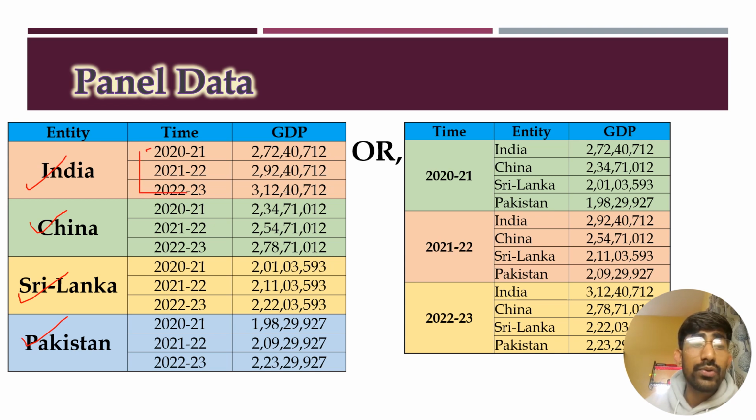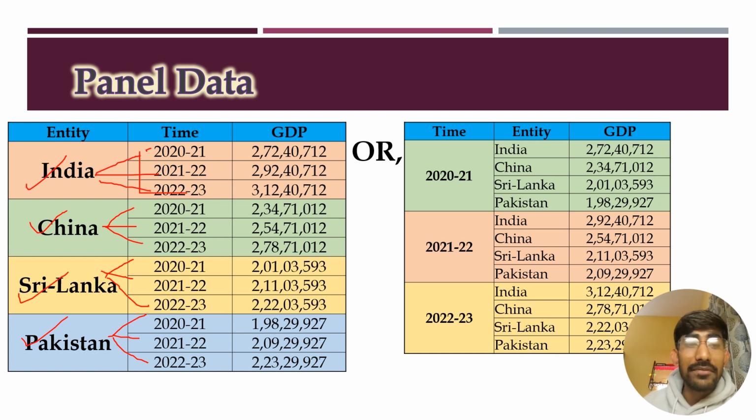2021 to 22-23. So we are collecting the data of India in the year 2021, and again 21-22 and 22-23, and again for China the same time periods, and for Sri Lanka the same three time periods, and for Pakistan again the same three time periods, and we have collected all these GDPs.